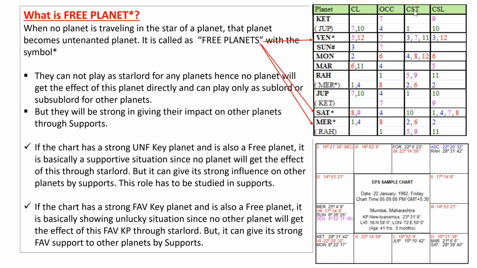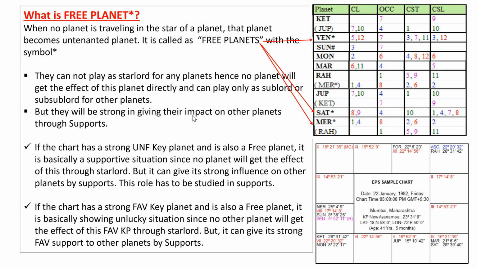That you know. That untenanted planet is called a free planet in EPS. That will be shown with the symbol of a star, an asterisk symbol. It means if a planet is not having any planet in its nakshatra, it is called a free planet.